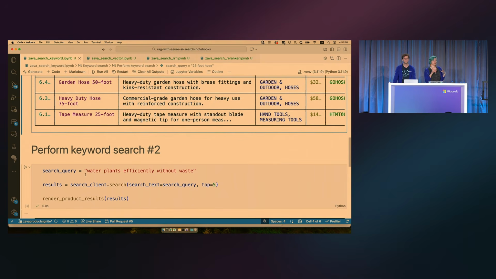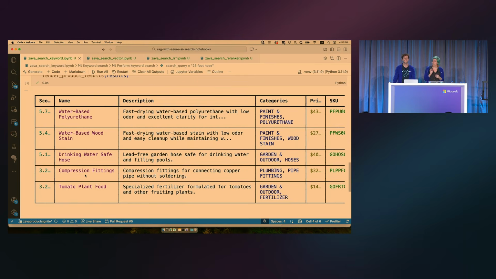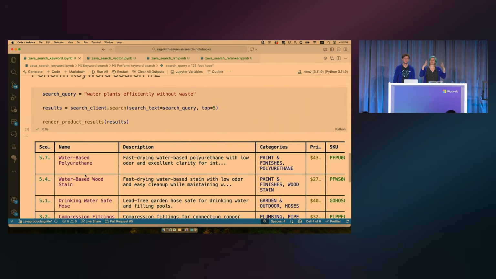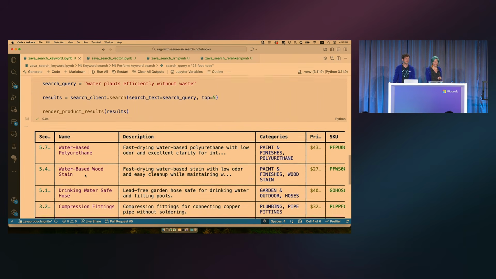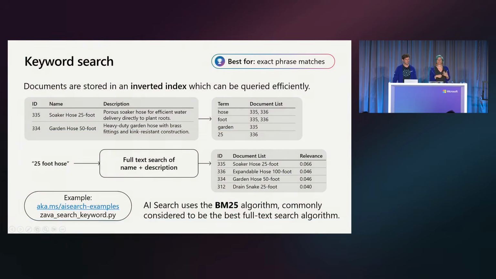So if I'm searching to figure out how do I water my plants efficiently without waste, now when I do keyword search, I can see the first result is water-based polyurethane. The second result is water-based wood stain. You should not water your plants with either of those. I tried, it just didn't work. So this is an example where keyword search just utterly fails, right? Because we asked this query that was much more broad and ambiguous. It didn't have exact keywords in it, and that's what keyword search does well at, right?